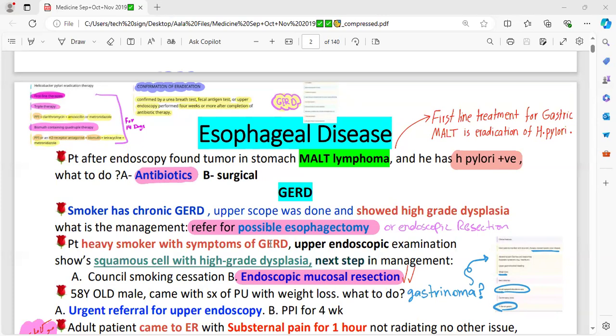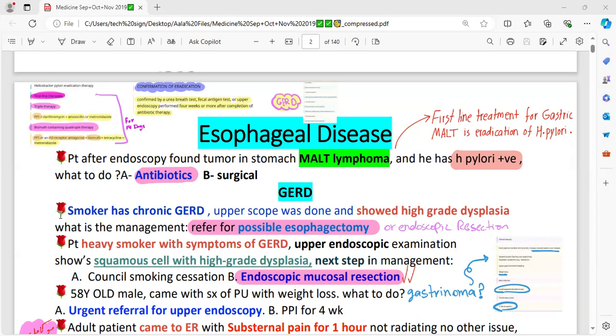If this is mild dysplasia, you would manage it conservatively with PPIs for the GERD. But if there is high grade dysplasia, it indicates the patient has malignancy. So the management would be resection, surgical or endoscopic, but resection is mandatory. You would refer the patient for possible esophagectomy where the dysplasia is present.